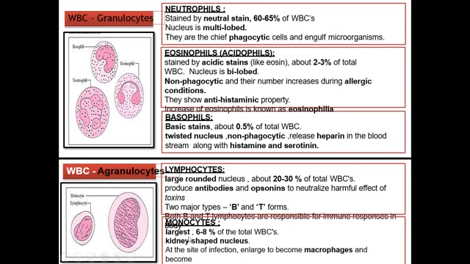Monocytes are the largest cells in WBCs. They constitute about 6 to 8% of the total WBC. They have a kidney shaped nucleus. Here you can see it is a kidney shaped nucleus. At the site of infection, they enlarge to become macrophages.